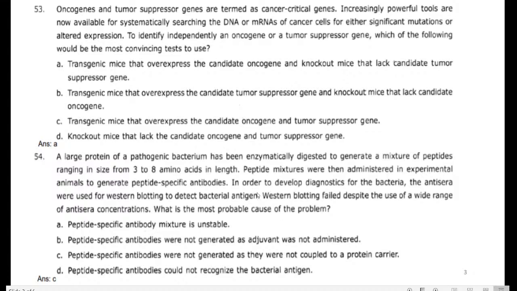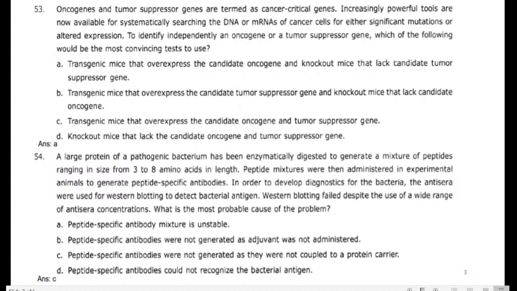Here in their statement, they took a large protein digested into peptides and injected them into the animal. After the injection, there is a foreign particle, right? So the animal system will produce antibodies against the peptide. The antibodies are produced in the blood.